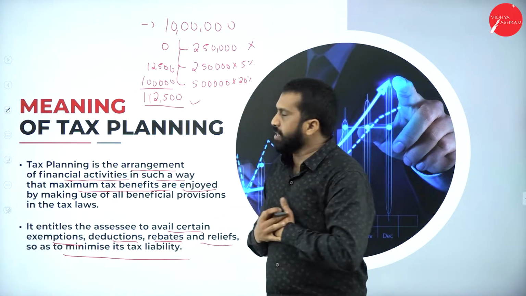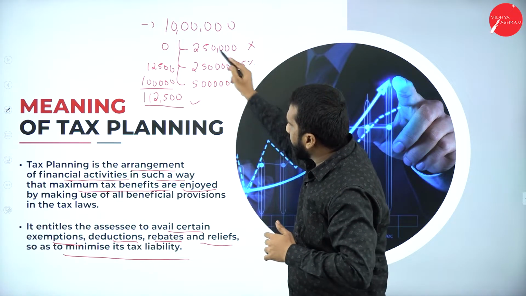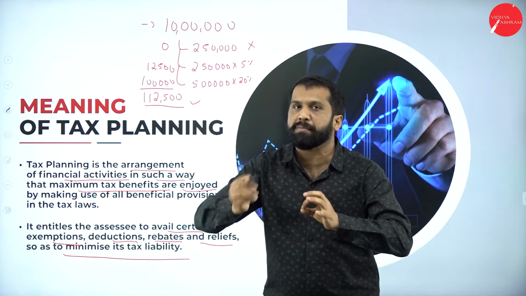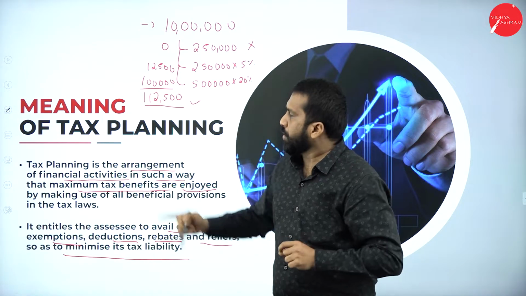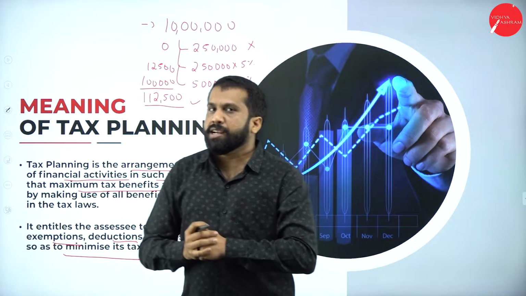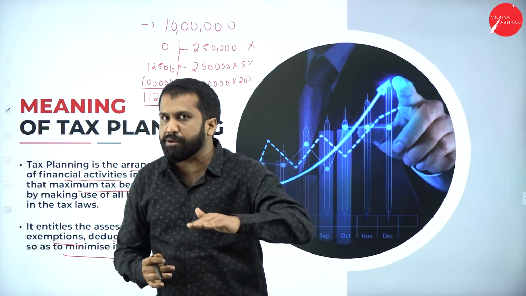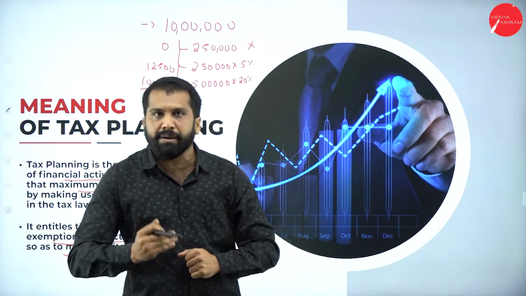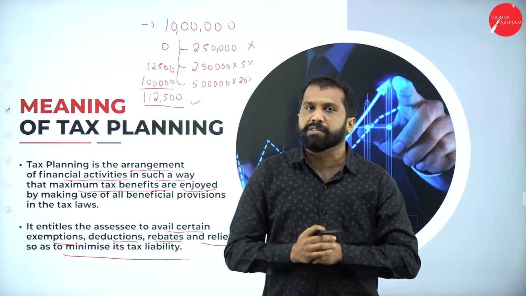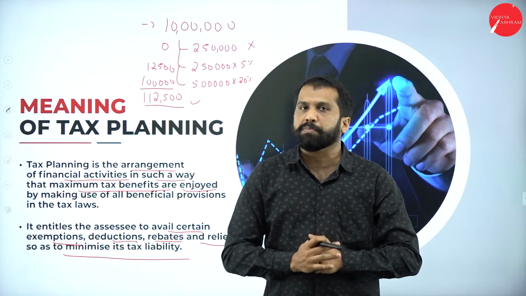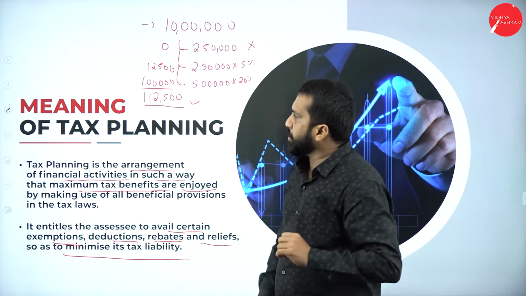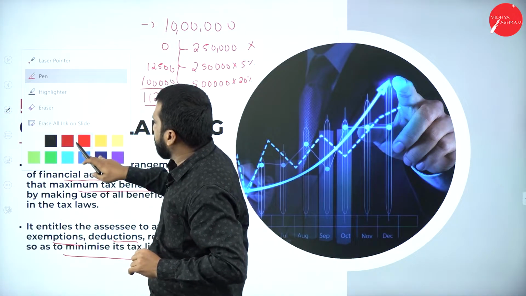Now, my salary is how much? 10 lakh. After doing all calculation, I got 1,12,500 as my tax payment. Somebody advised me that you go to an auditor or CA, he will reduce your tax. Then I went to the CA or auditor. I agreed that I'll pay you 10,000 rupees. Could you reduce my tax? Clear? Yes. That auditor is very good actually, a nice person.